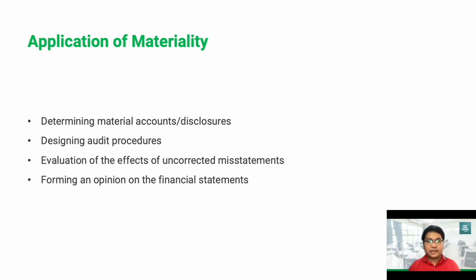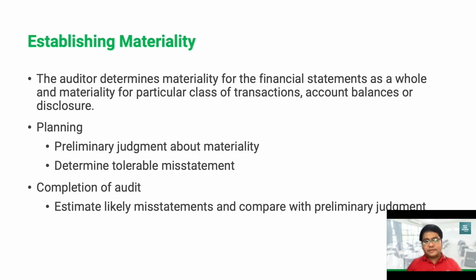In the next part, we will discuss the process of the auditor in establishing this materiality. The auditor determines materiality for the financial statements as a whole and materiality for particular classes of transactions, account balances, or disclosures for the purpose of performing the audit procedures. During planning, we make our preliminary judgment about materiality and determine the tolerable misstatement that will be applied in the performance of our audit procedures. In evaluating the results toward the conclusion of the audit, we estimate the likely misstatements and compare them with our preliminary judgment of materiality that we made during the risk assessment phase.